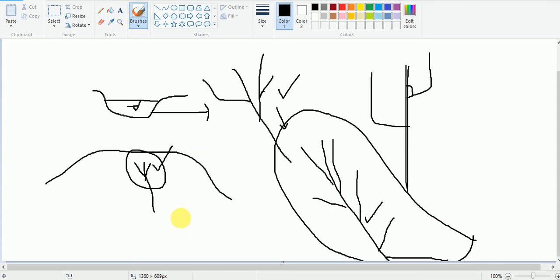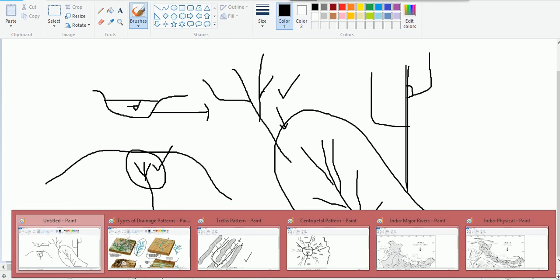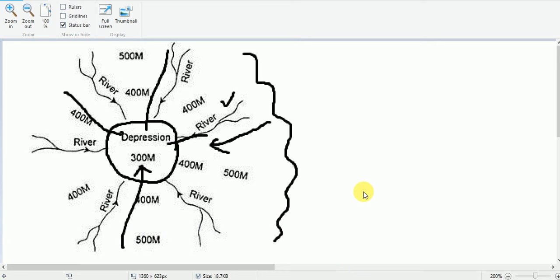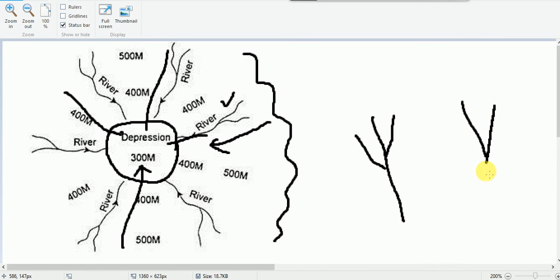Say for example, this is a river system, and this is another river system. If there is a mountain range here, it will make a boundary, and this boundary line is known as the watershed.